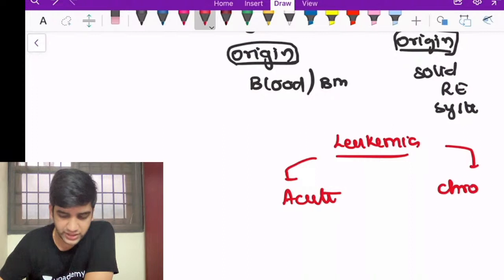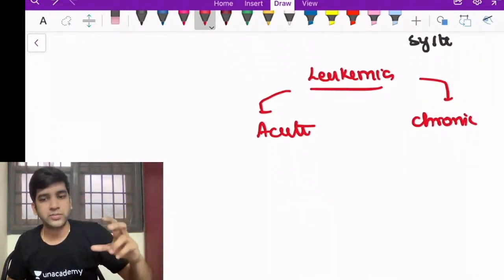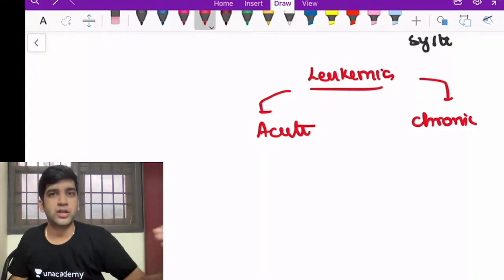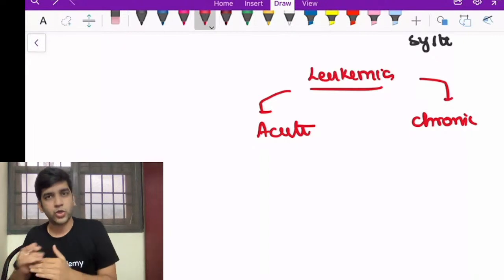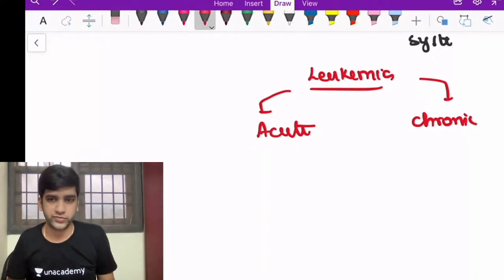Anywhere we use this classification, acute or chronic, what do we base them on? We always call something acute or chronic based on the timeline of events, right? If it happens immediately, I'm going to call it an acute inflammation or any acute disease. Chronic means it's going to stay there for years together. That's what we use acute and chronic for.